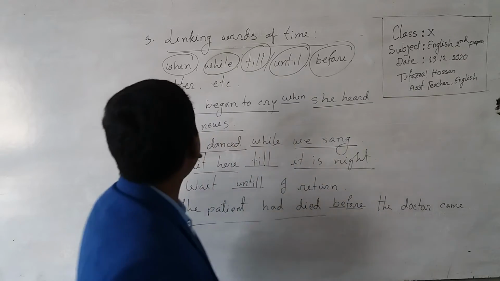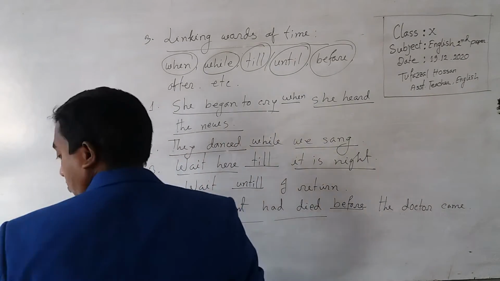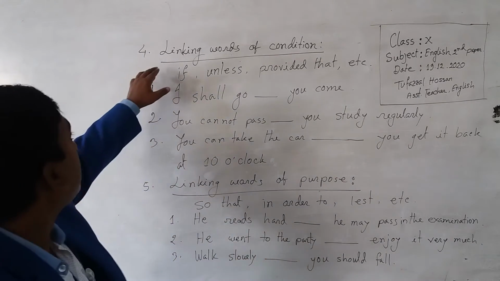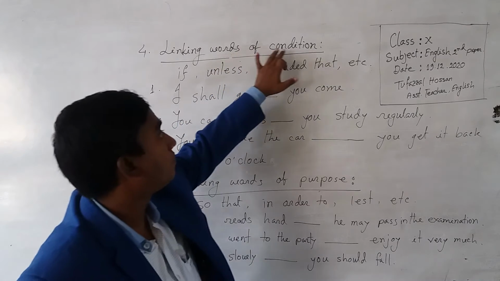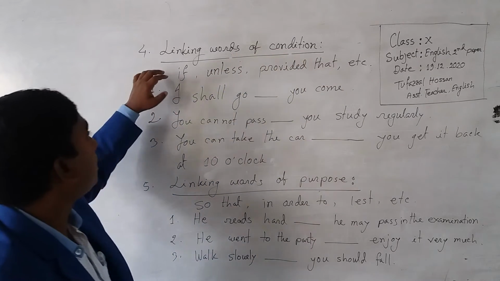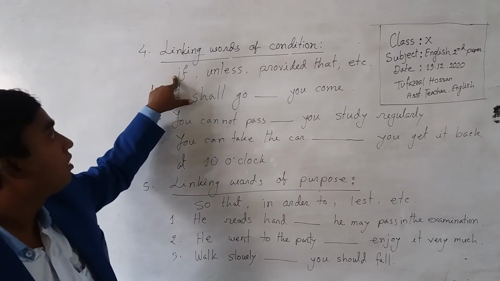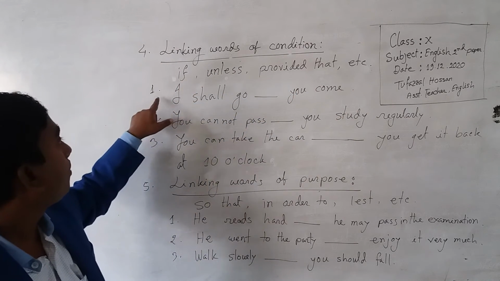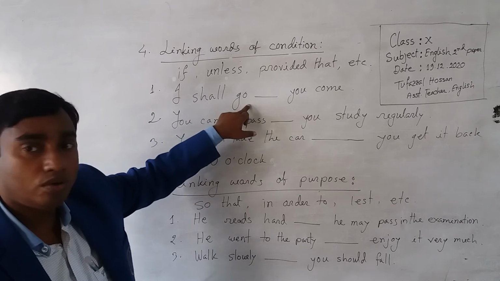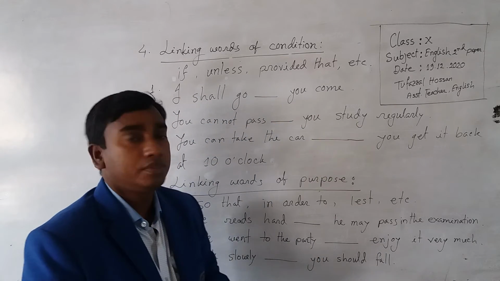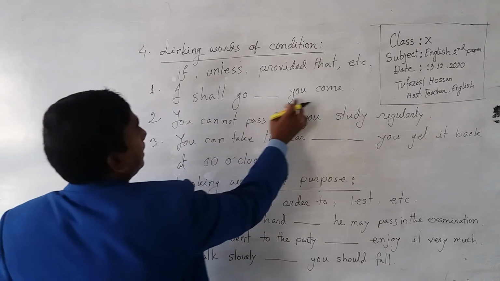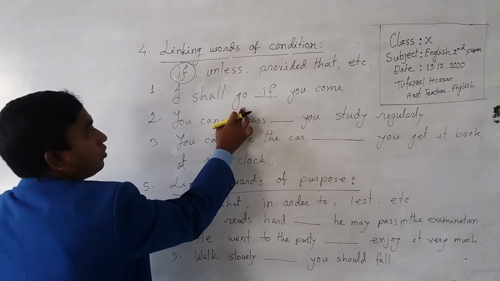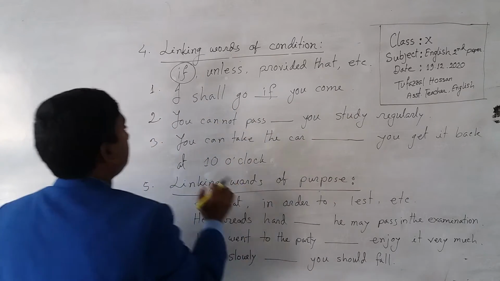Dear students, now we are going to another example please. Now you look at the board please. Another example, linking words of condition. Some words are of condition. Look at it: if, unless, provided that, etc. Now example, I shall go, dash, you come. You have to choose this if. Then I shall go if you come.